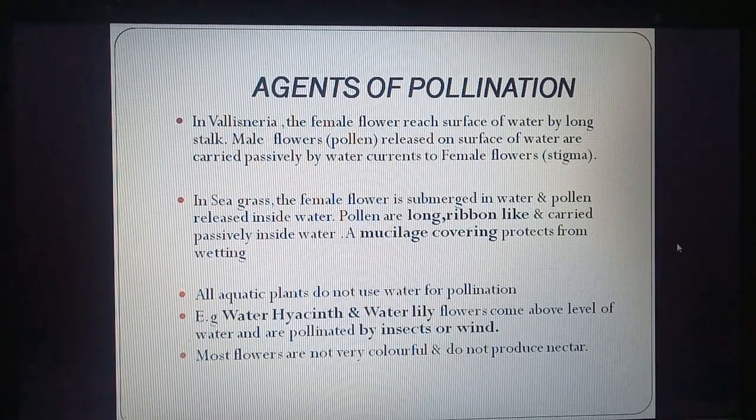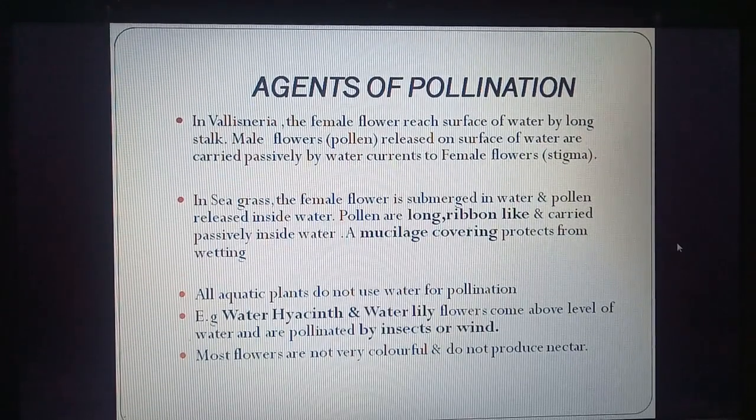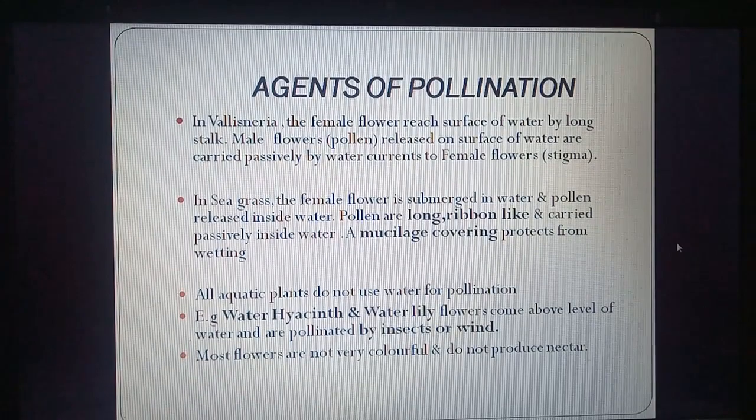In Vallisneria, the female flower is on the surface of water. There is a long stalk and the female flower is on the surface of water. Male flowers release pollen which also reach the surface of water and they land on the stigma. In sea grasses, the flower is submerged in water. Because it is submerged, the pollen will be submerged in water when they are released. So they are long, so that they can float, ribbon-like, flat, with a mucilage covering so that they do not wet.